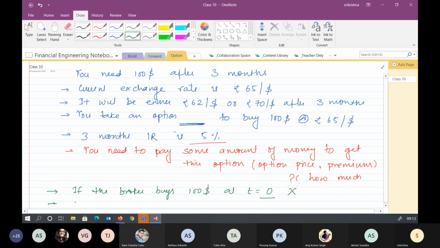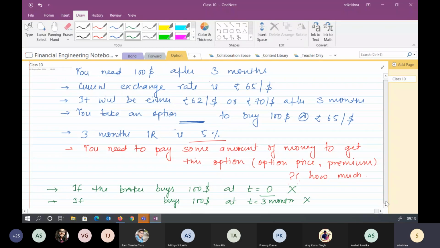What if he buys all the $100 at expiry? This strategy also is not going to work, because what if the price becomes 70? Then he is buying at 70 and selling at 65. So this strategy is also wrong.